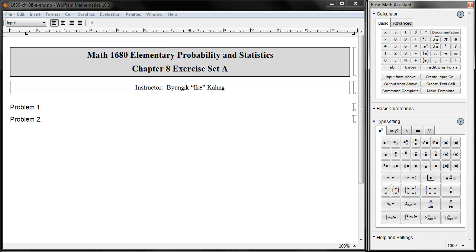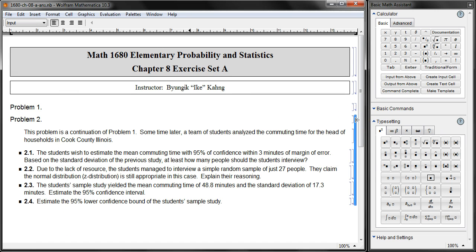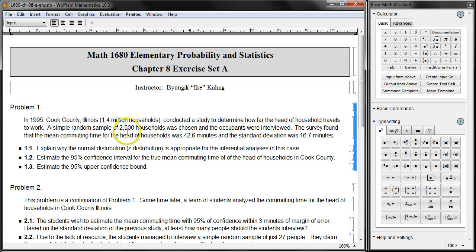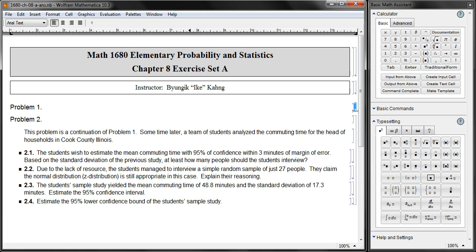Now let's go over to problem 2. Problem 2 is a continuation from the previous problem. Sometime later, a team of students analyzed the commuting time for the head of household in Cook County, Illinois. Earlier, in Cook County, Illinois, with a sample size of 2,500, we got a mean of 42.6 and a standard deviation of 16.7. Now, a group of students repeated this experiment, and based upon those, we have to answer these questions.